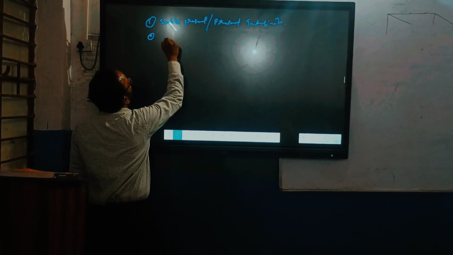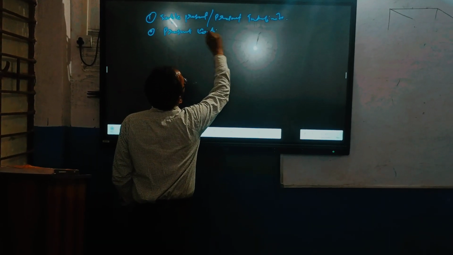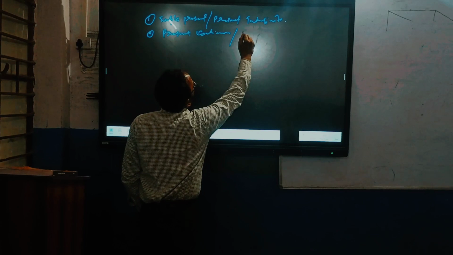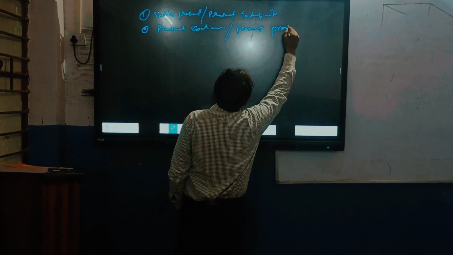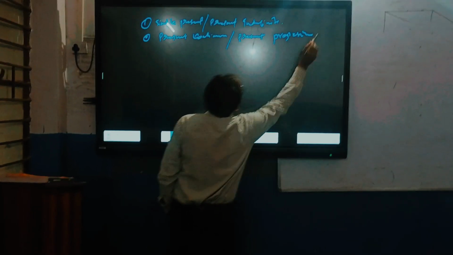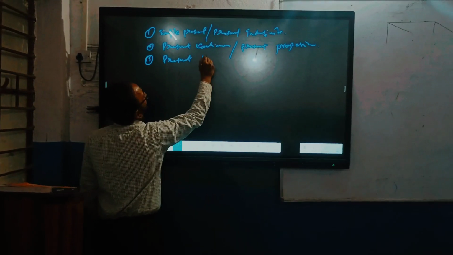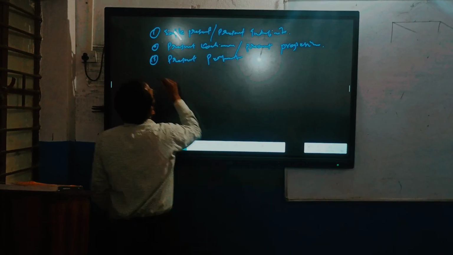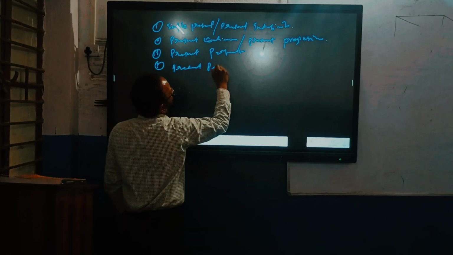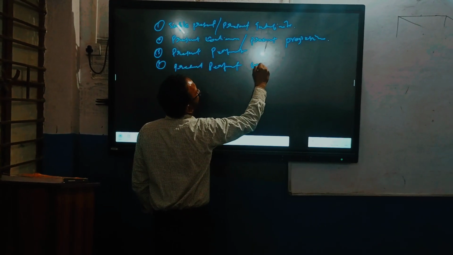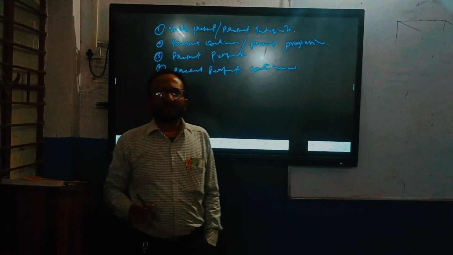Second is present continuous or present progressive. Third is present perfect, and fourth is present perfect continuous.